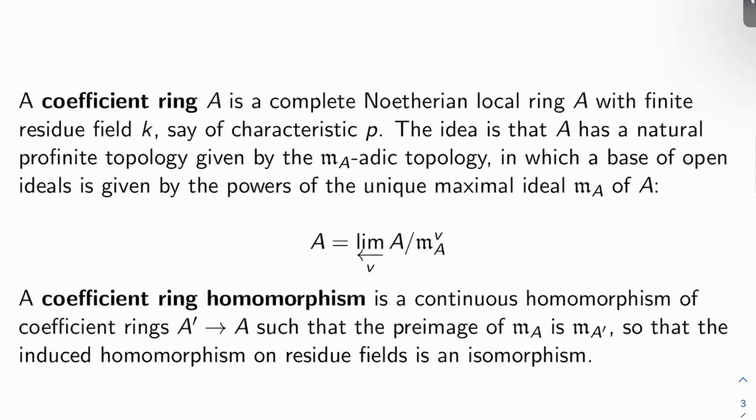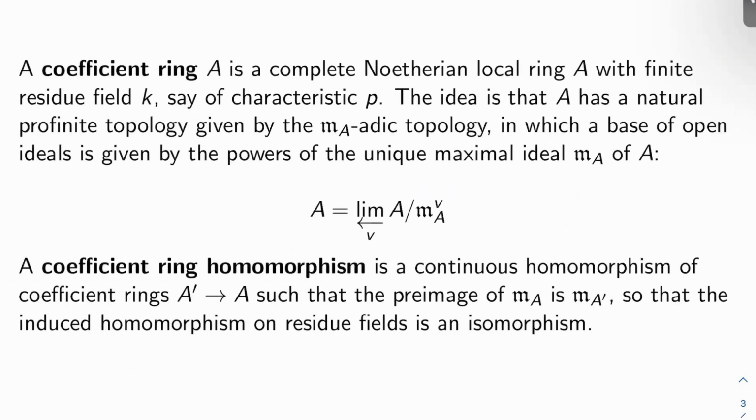The answer turns out to be coefficient rings. A coefficient ring A is a complete Noetherian local ring with finite residue field K of characteristic, let's say, P. The point is that A has a natural profinite topology given by the M-adic topology, in which a base of open ideals is given by the powers of the unique maximal ideal M_A of A. So in this way, A has a topology on it similar to the Krull topology on the Galois group. This seems like a natural choice.